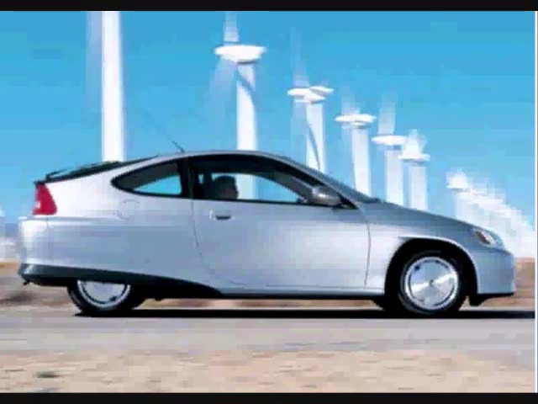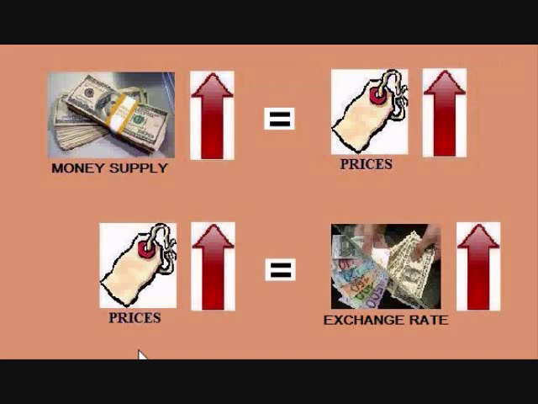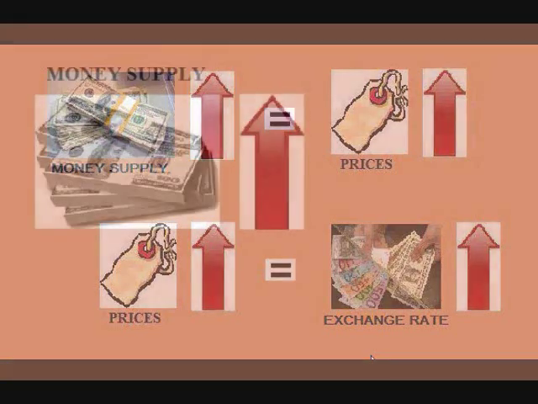The monetary model is a hybrid of the quantity theory of money and the purchasing power parity, both of which follow the property of proportionality. The quantity theory of money states that an increase in the money supply leads to a proportional increase in the price level. The purchasing power parity tells us that an increase in the price level leads to a proportional increase in the exchange rate. Let's break that down piece by piece.